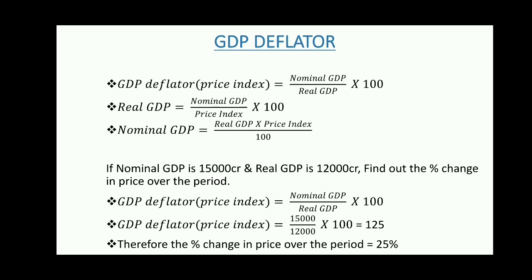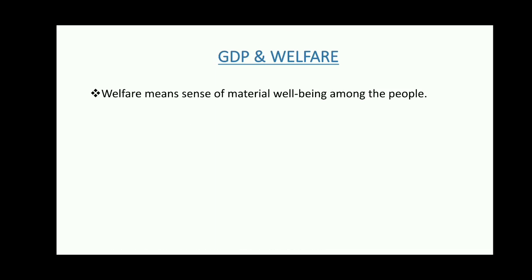Okay, so let's move on to the next topic, that is GDP and welfare. What is welfare? Welfare means the sense of material well-being among the members of society, or the people, you can say. GDP is often considered as an index of the welfare of the people.